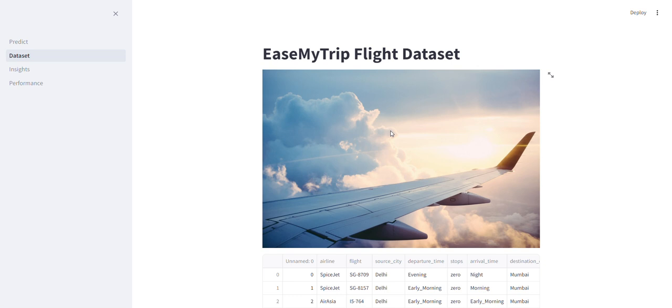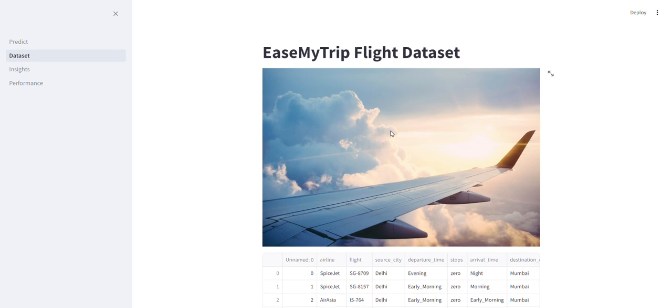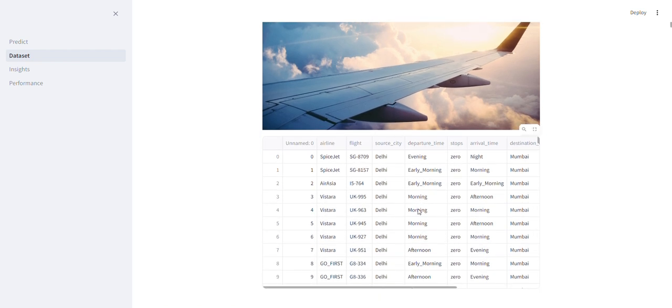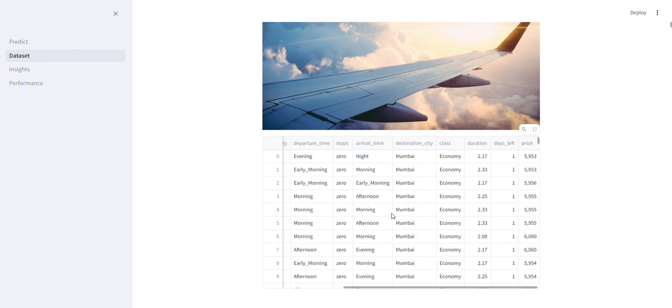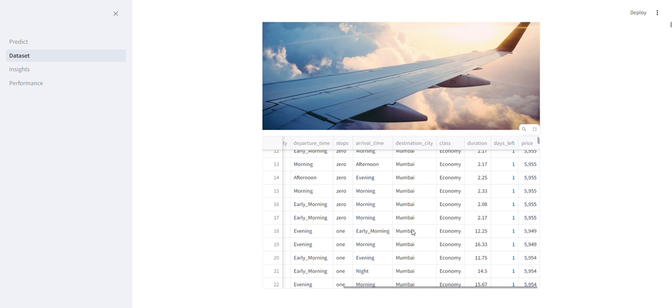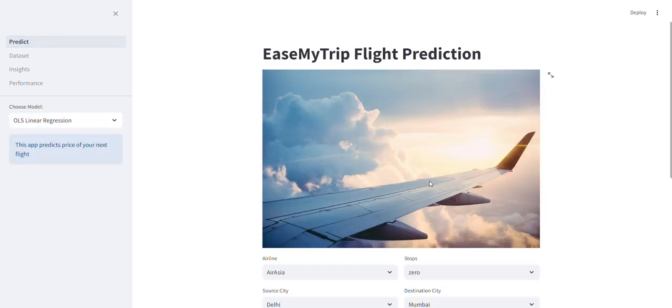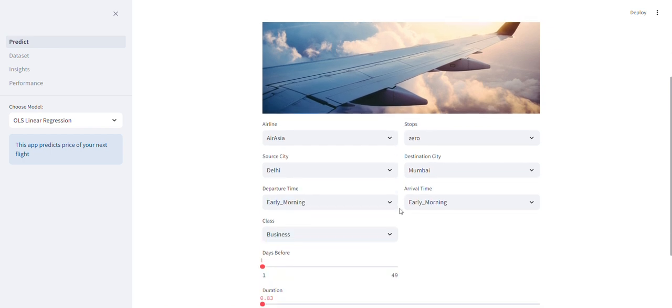Hey there, let's have a look at this EaseMyTrip flight dataset I got from Kaggle. It contains flight information between various cities in India along with the prices for various airlines. I used this dataset to analyze it and train a machine learning regression model. For non-technical folks out there, a regression model predicts probable values based on a set of features. In this case, it predicts the flight prices.